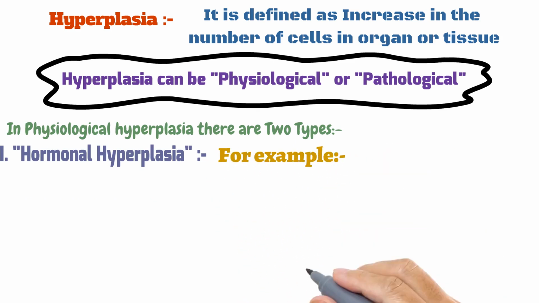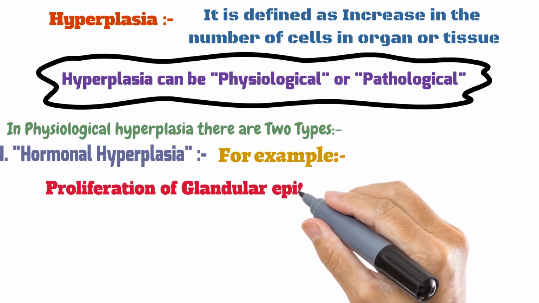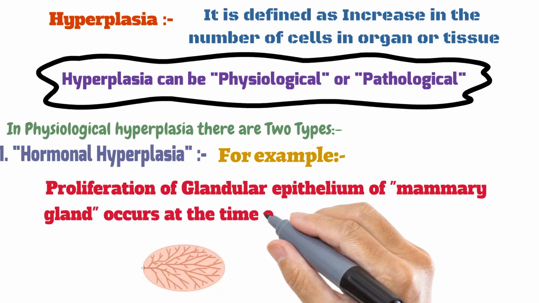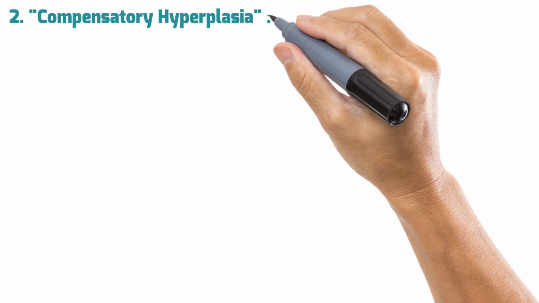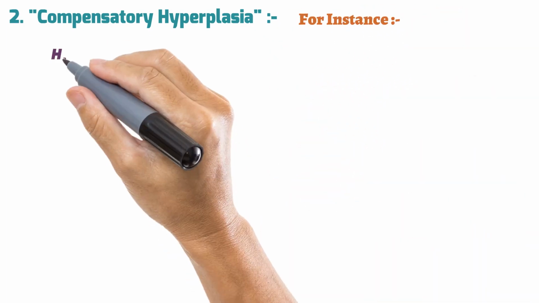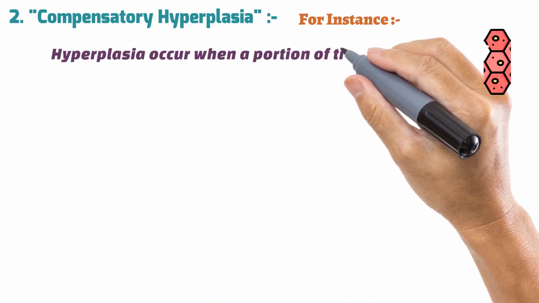For example, proliferation of glandular epithelium of the mammary gland occurs at the time of puberty and pregnancy. Second is compensatory hyperplasia. For instance, hyperplasia occurs when a portion of tissue is removed.